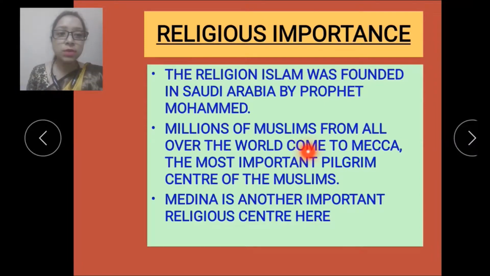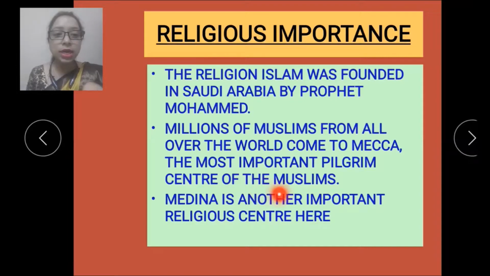Millions of Muslims from all over the world come to Mecca. Why? Because it is the most important pilgrim center of the Muslims.